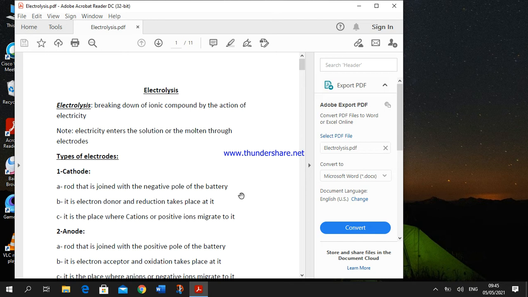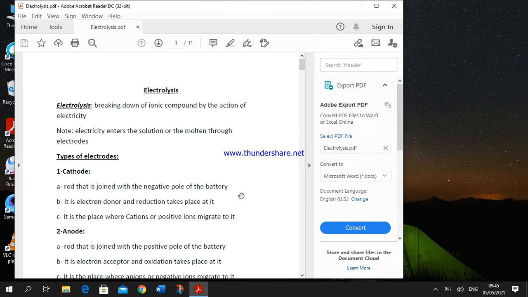So the cathode is covered with electrons, and during electrolysis the function of the cathode is attracting positive ions resulting from the molten salt. The positive electrode, known as the anode, is a rod joined to the positive pole of the battery, and its function is attracting negative ions of the molten salt.